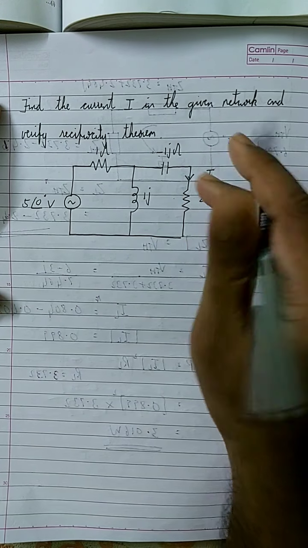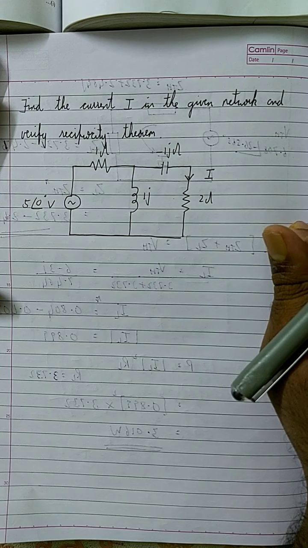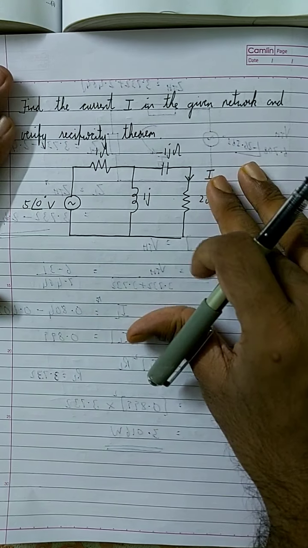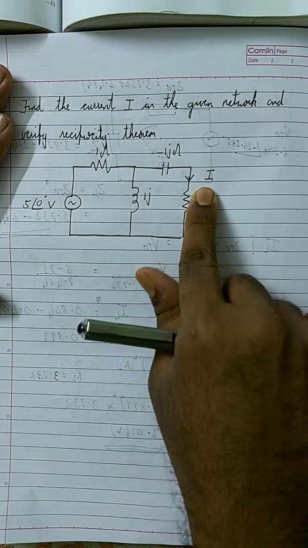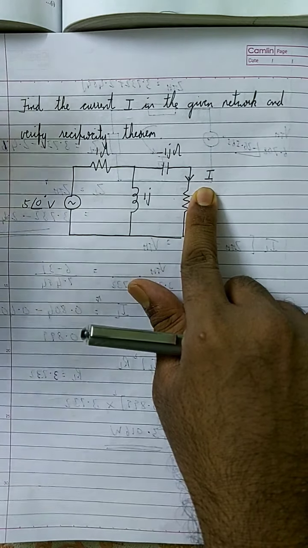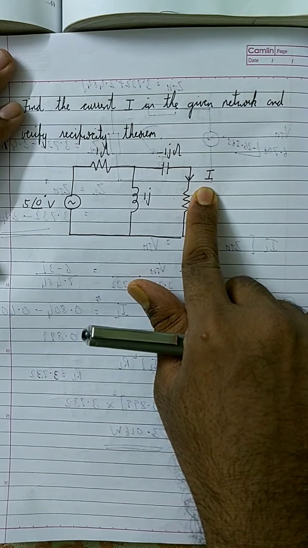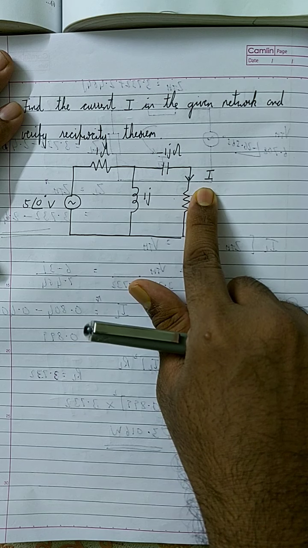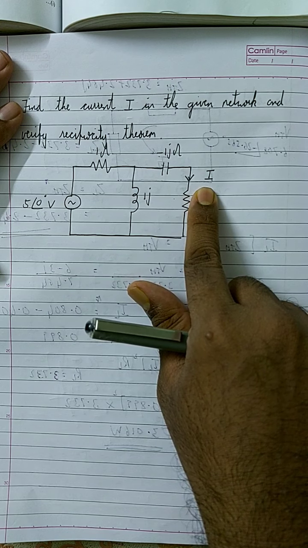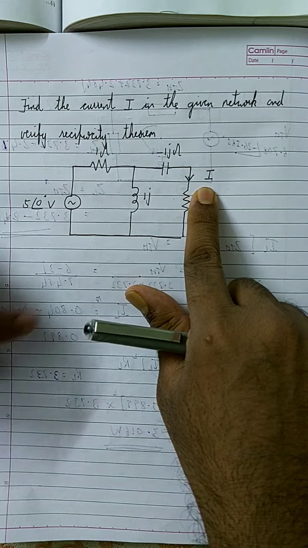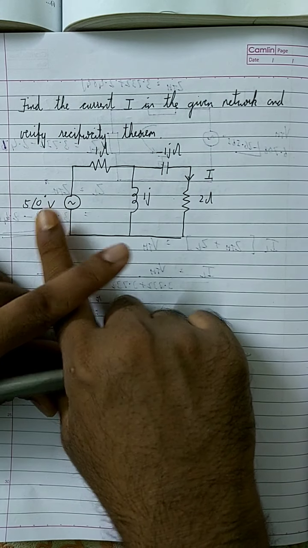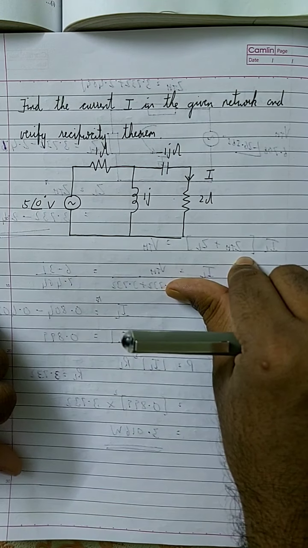Current I is the current through this branch. How I'm going to do this problem is that I will first find the value of I. You can use any method, mesh analysis or node analysis, and from there you find the value of I. After finding the value of I, you are going to draw the next circuit in which their positions will be interchanged, and there also you will find the value of I.